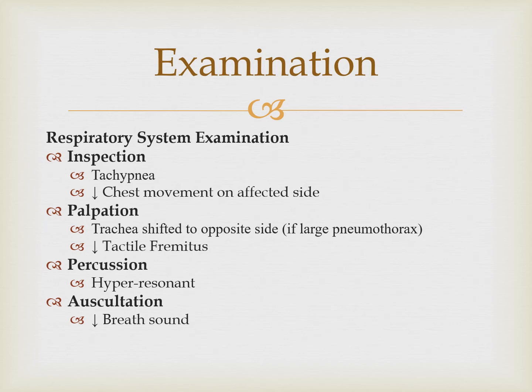If on percussion you find hyperresonance, that is pneumothorax, or if you find the percussion note is dull, impaired or stony dull, that will be pleural effusion. This is the only clinical sign differentiating pneumothorax from pleural effusion, because on auscultation breath sounds will be decreased in both.